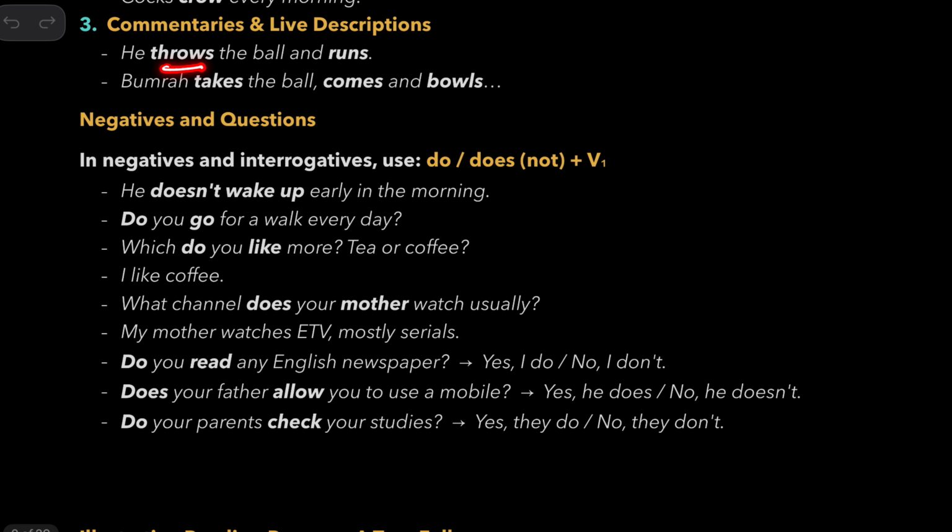He throws a ball and runs. Bumrah takes a ball, comes and bowls. So, in commentaries and live descriptions, we use this present simple tense.